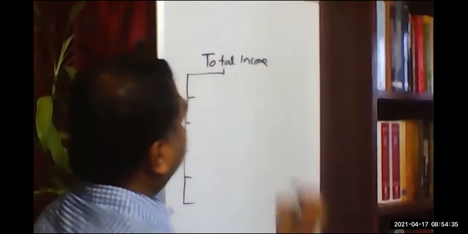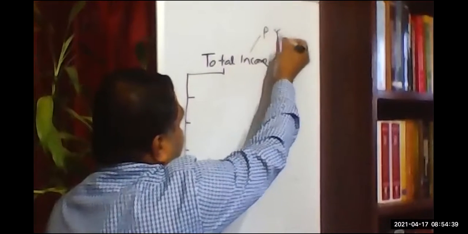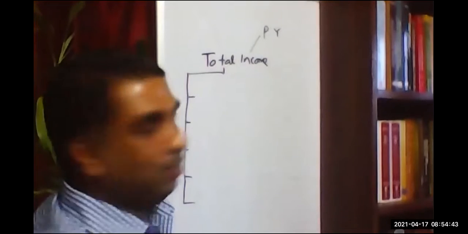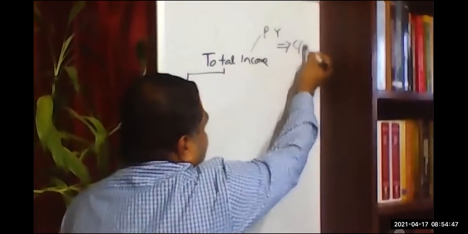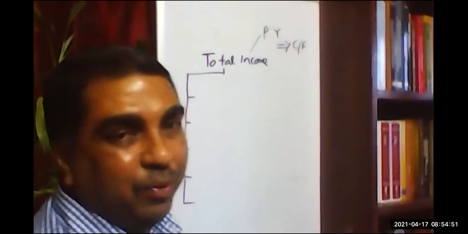Okay, and this total income means total income for a particular previous year only. For a particular previous year, we have to compute. But as I told you, sometimes it may be carried forward. It may be carried forward to a future year.